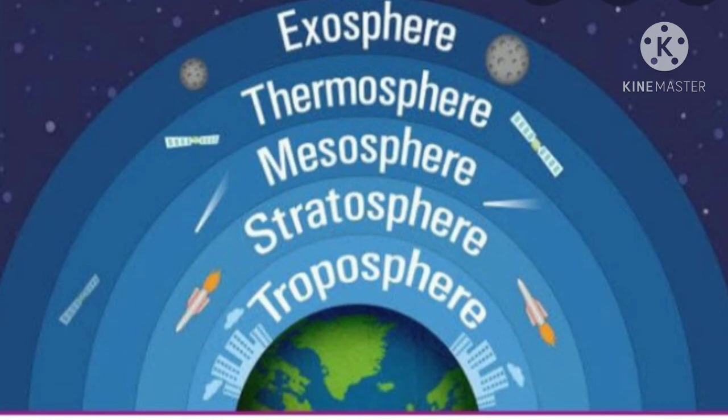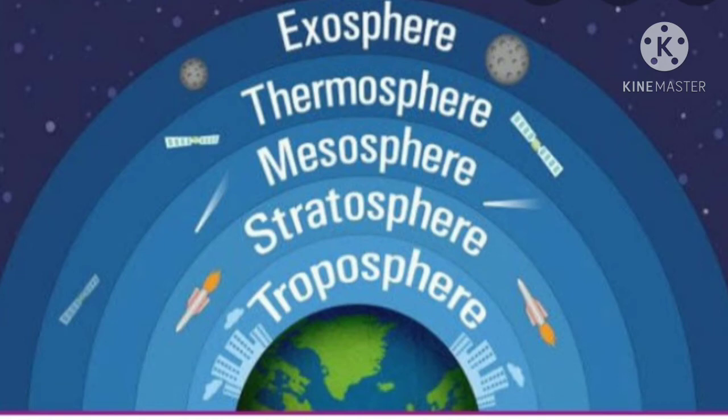So these 5 layers, starting from the Earth's surface, are called troposphere, and which are they? I will repeat it again: troposphere, stratosphere, mesosphere, thermosphere and exosphere. Have you got it? Okay.